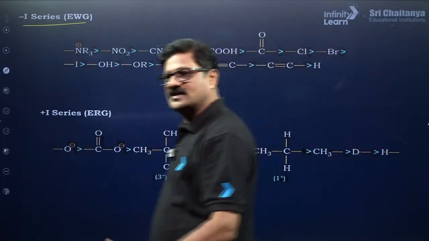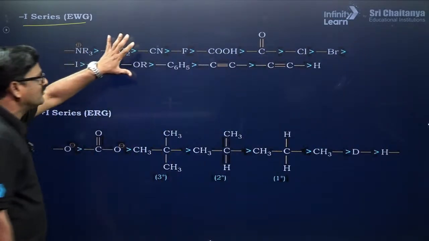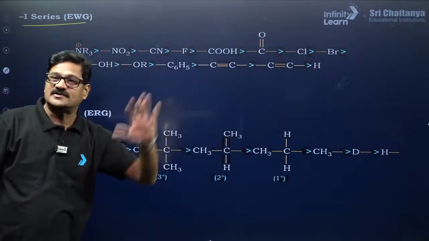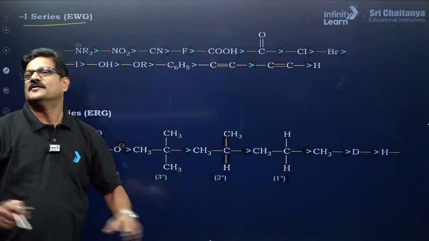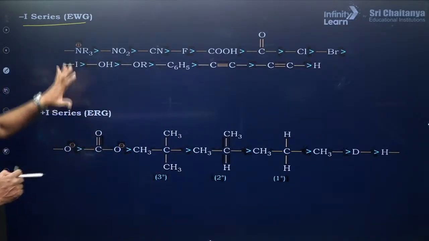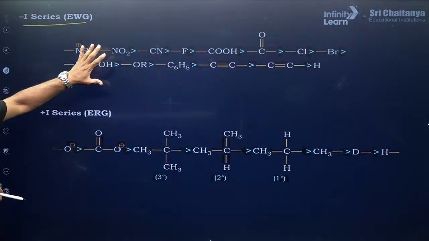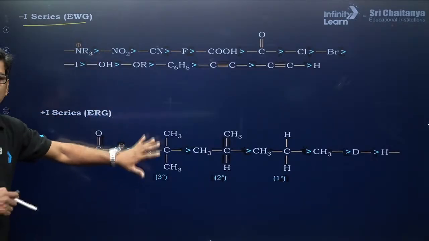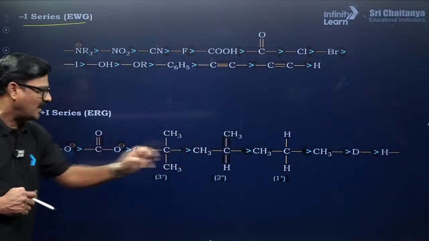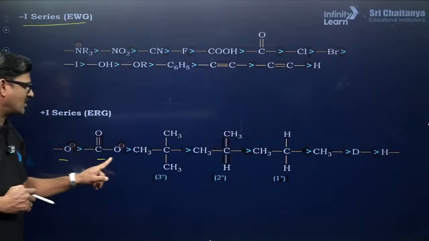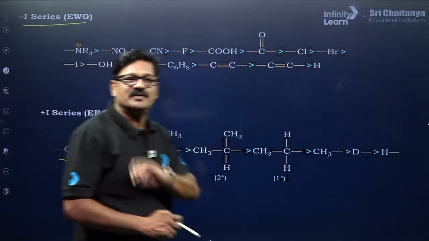And talking about plus I group, is it important to memorize which is minus I, which is plus I? All the functional groups are minus I, and the rest, the alkyl groups, are plus I, and oxide and carboxylate only come before that.